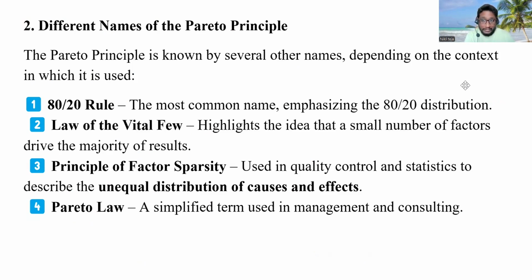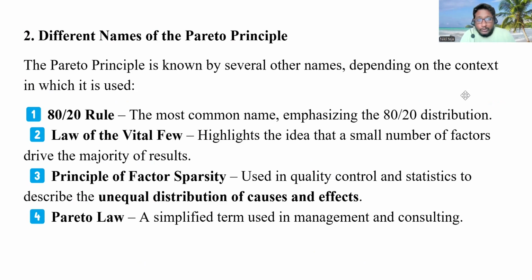First one is the 80-20 rule, which we learned in the last slide, the most common name emphasizing the 80-20 distribution. The second name is the law of the vital few. It highlights the idea that a small number of factors drive the majority of results. As simple as that.